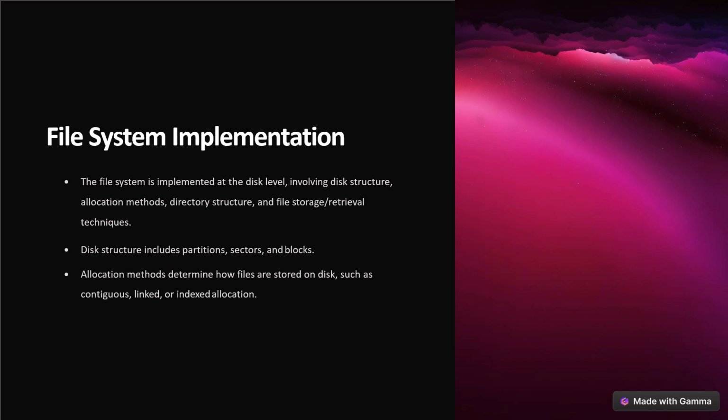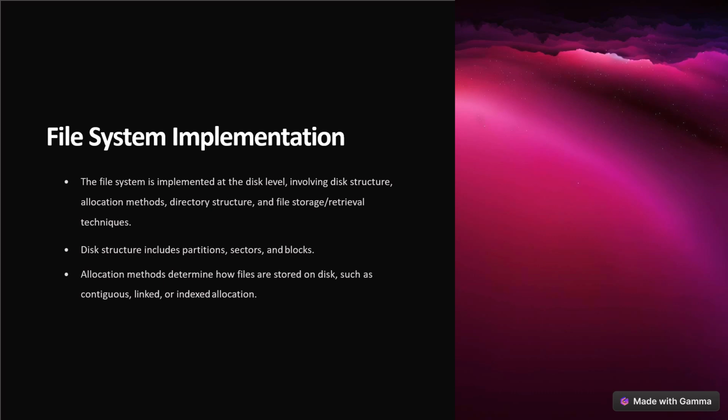In those blocks, there are the boot control block, volume control block, file control block, etc. Let us know more about these. A boot control block contains all the information needed to boot an operating system from that volume.